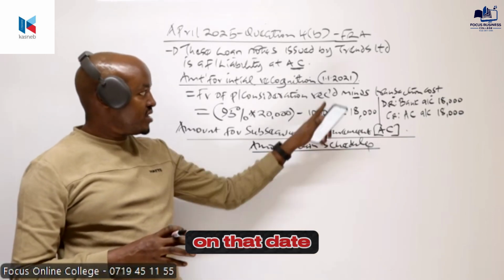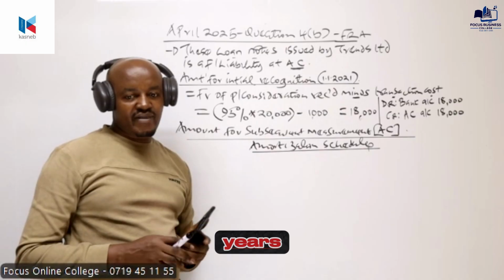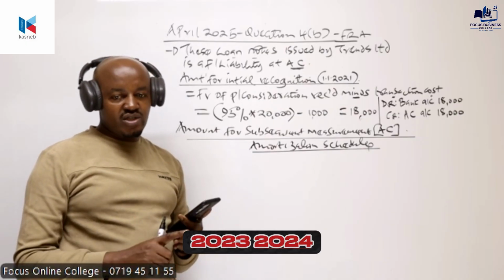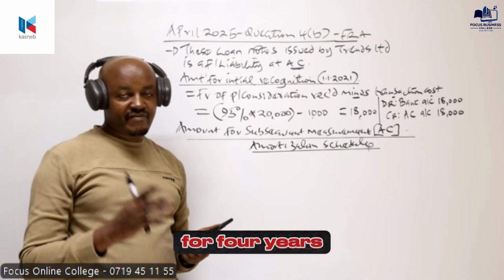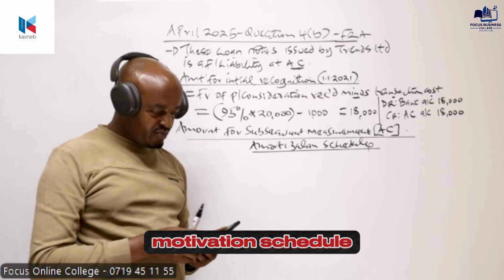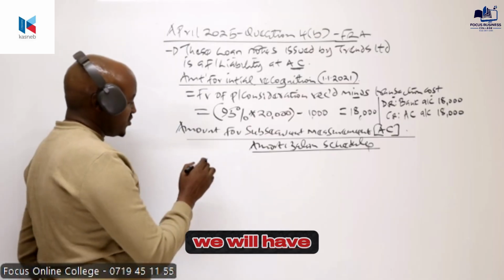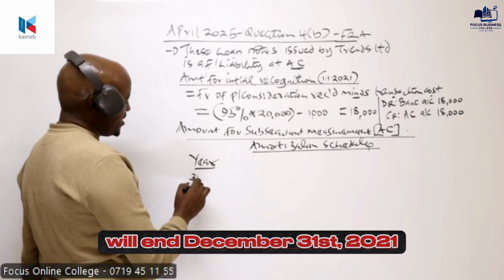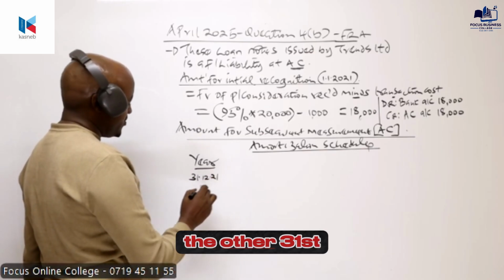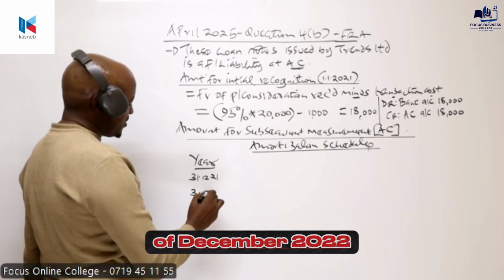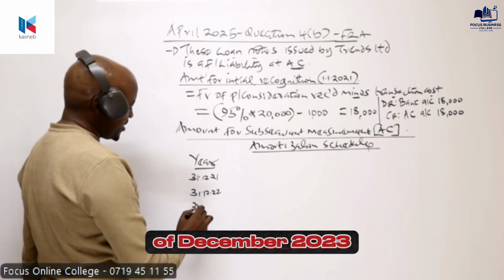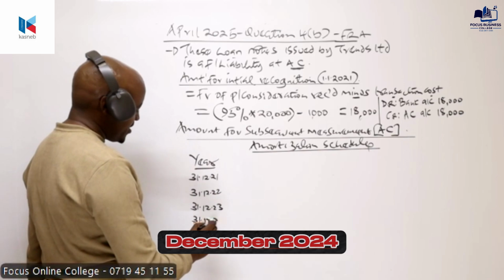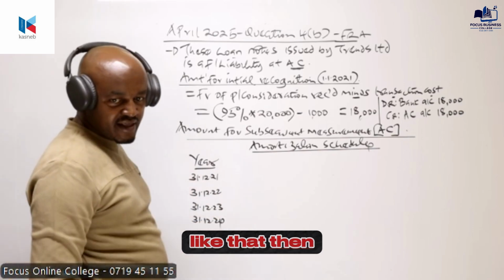Remember the date they were issued. They will be having a life of how many years? 2021, 2022, 2023, 2024. They have a life of 4 years. So we need to prepare the amortization schedule for those 4 years. We will have a column for years. The first year will end 31st of December 2021, the other 31st of December 2022, the other 31st of December 2023, and 31st of December 2024, like that.